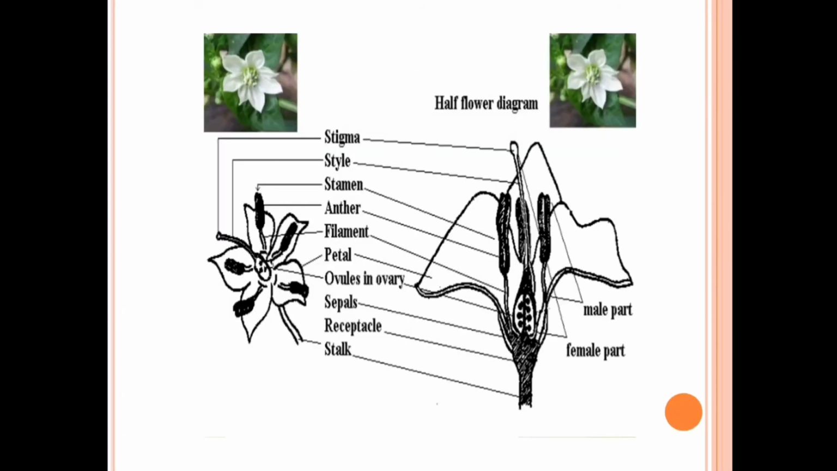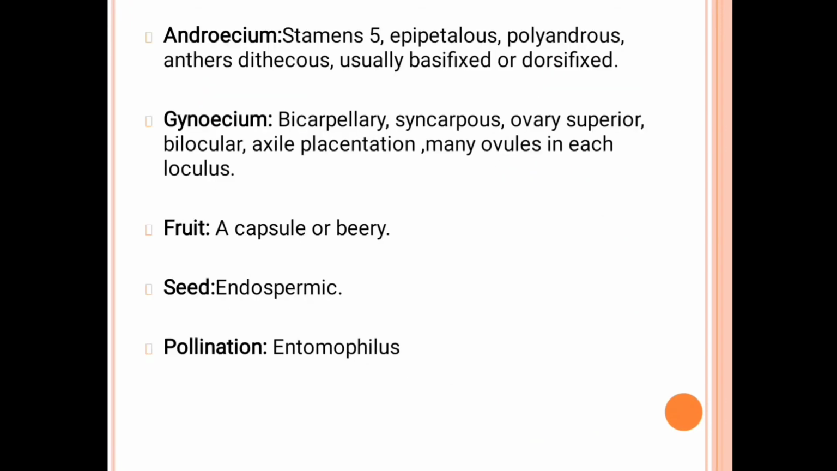There is a diagram of the flower of Solanaceae. In this flower, the petals are present. Then there is the stalk portion, there are sepals, petals, and filament. Above this are the anther, the stamen, the style, stigma, and this portion is the ovary. So this is the whole flower. This is the male portion and this is the female portion.